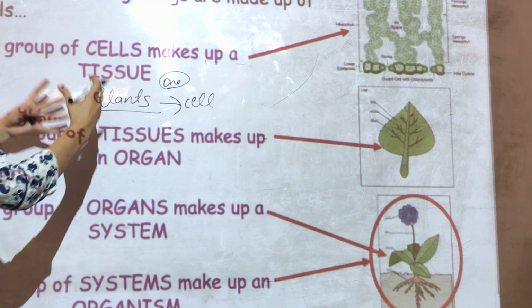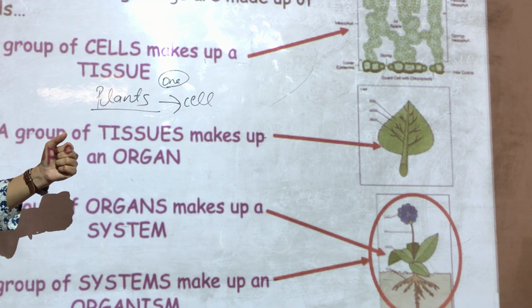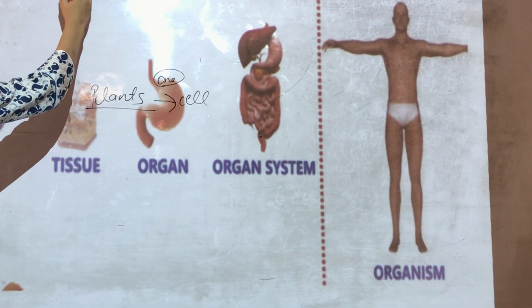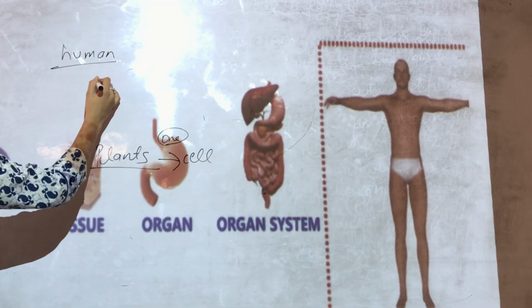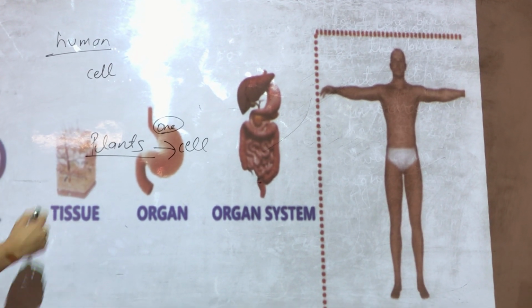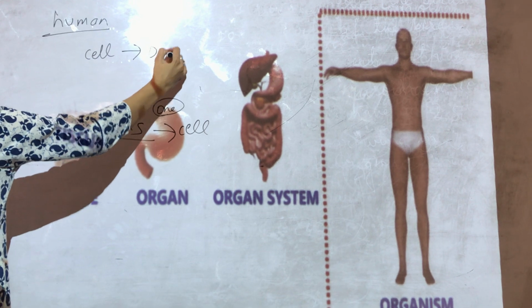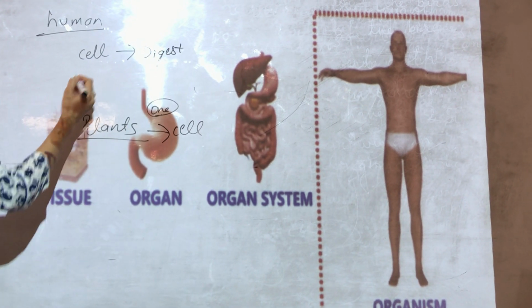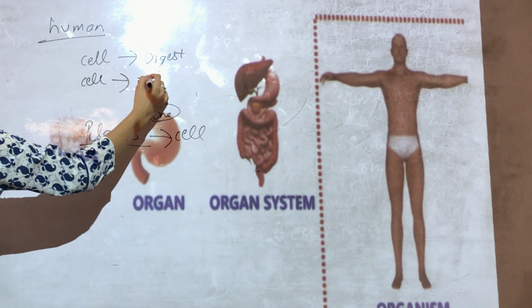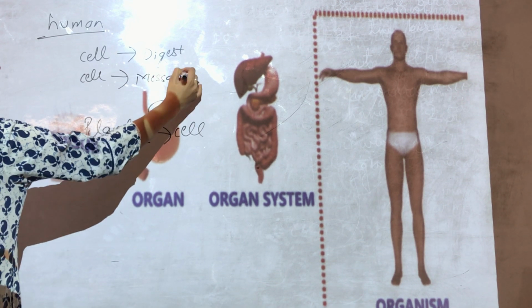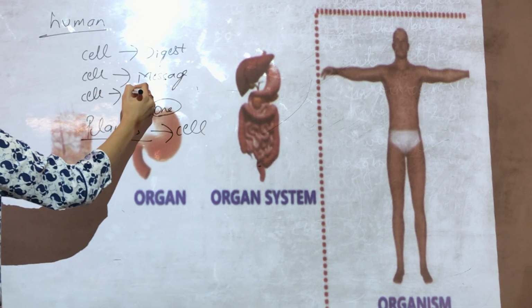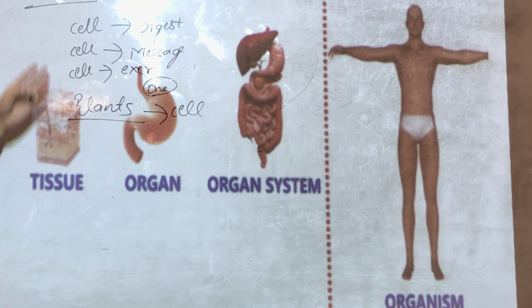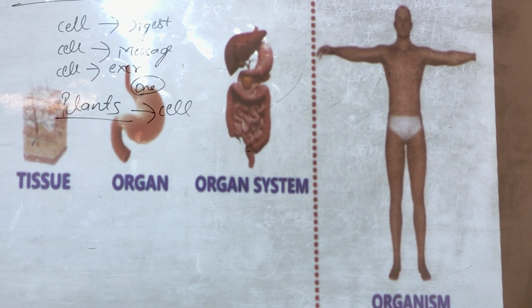For example, in the human body, different cells are assigned for digestion, different cells for message transfer, and different cells for excretion. So when these cells combine, they form tissues.